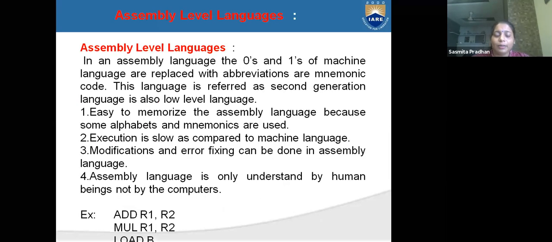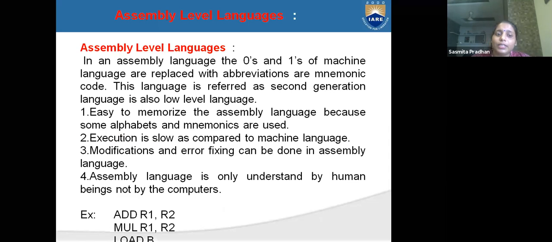So now assembly level languages. What are assembly level languages? Assembly level is generally a middle level language. Middle level language means it can understand the zeros and ones from the machine, and they can be replaced by mnemonic codes, which means abbreviations. This is referred to as the second generation language, among the low level languages.